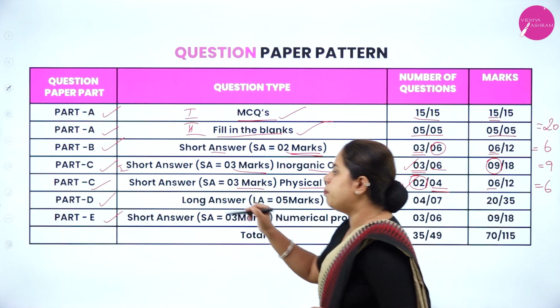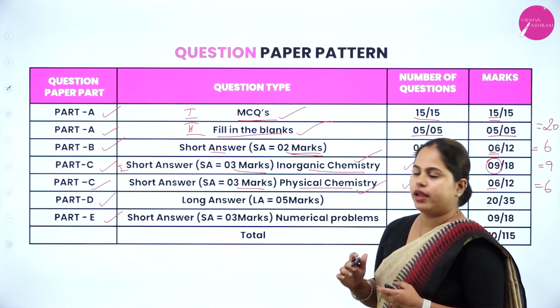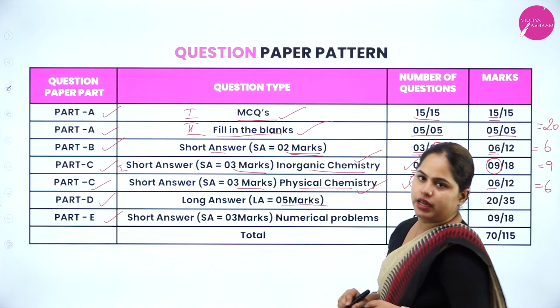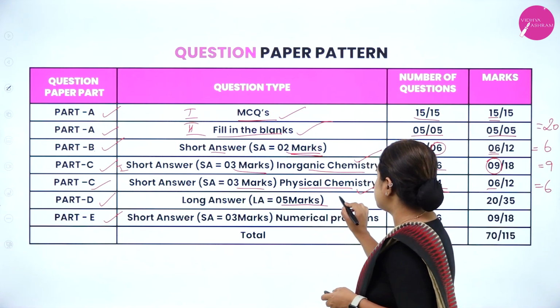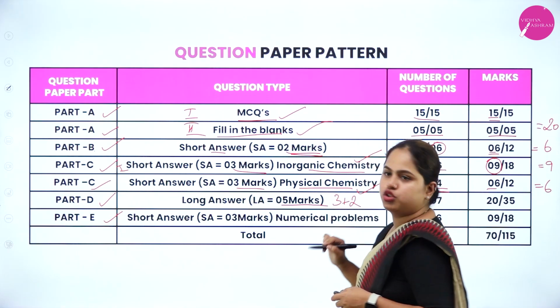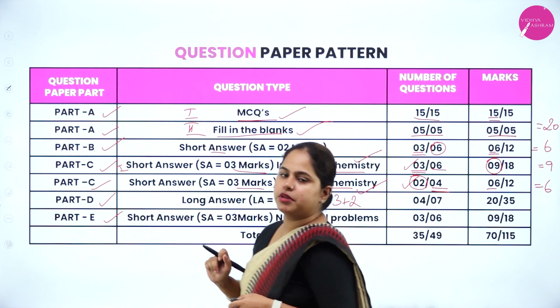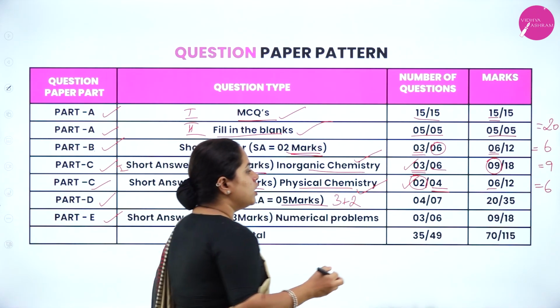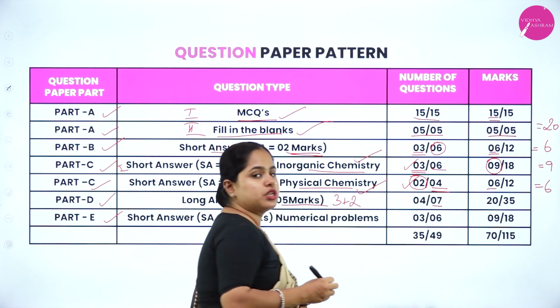Now moving on to Part D, which is the long answer one, you will have 5 marks. So this 5 marks will be split into 3 plus 2. Right, 5 marks will be split into 3 plus 2, and here you will have a total of 7 questions in Part D.